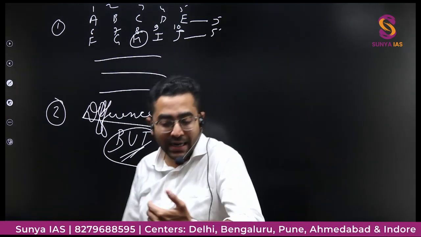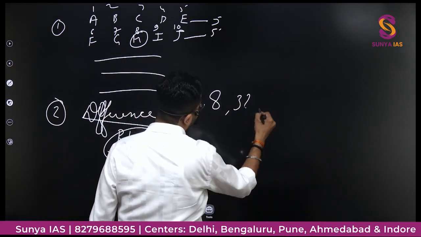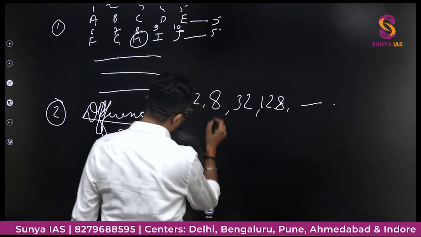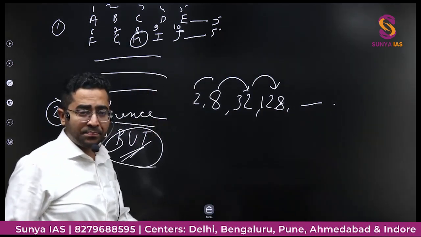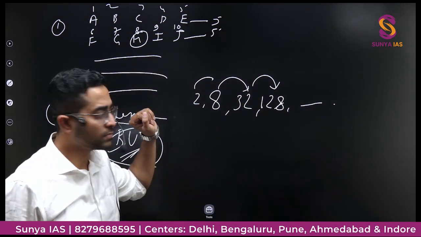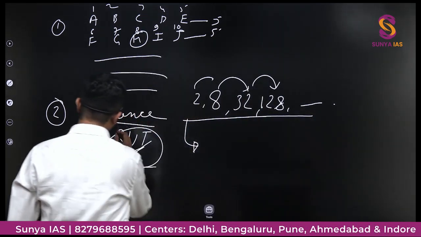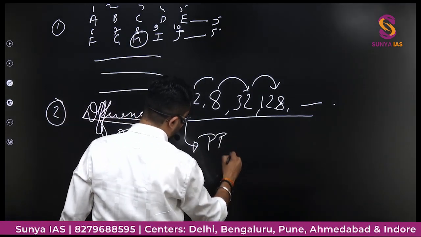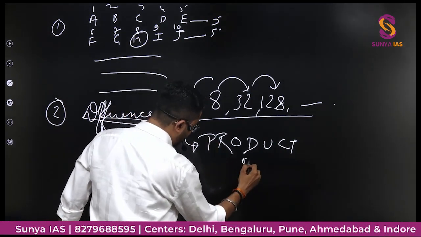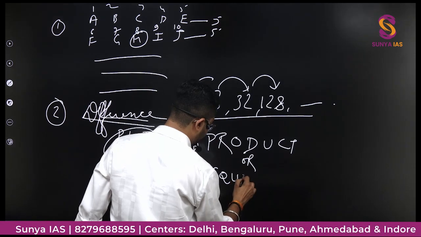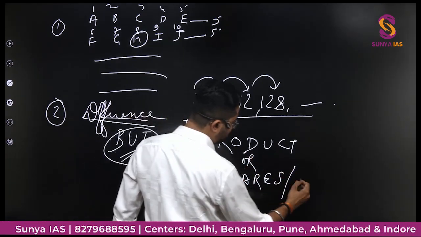if the numbers are increasing very rapidly, like 2 8 32 128, you can see the numbers. First it is 2, it is 8, it is 32, and then it is 128. You can see that numbers are increasing very rapidly. So when it is increasing so rapidly, you must not go for difference, you must go for product. If the product thing doesn't work, then you go for square. If this still doesn't work, then you go for cube.